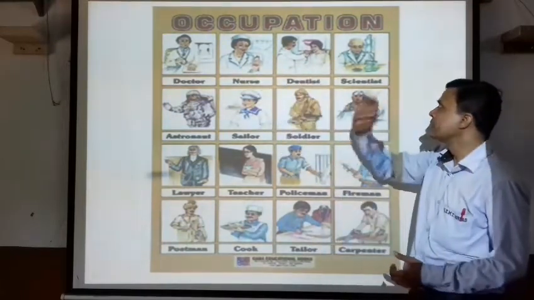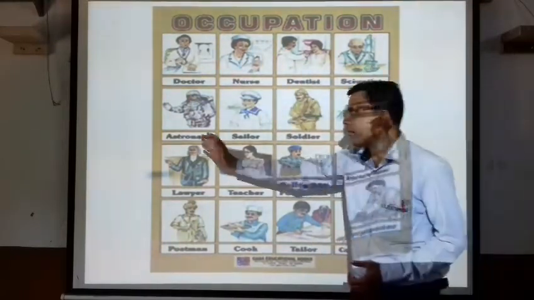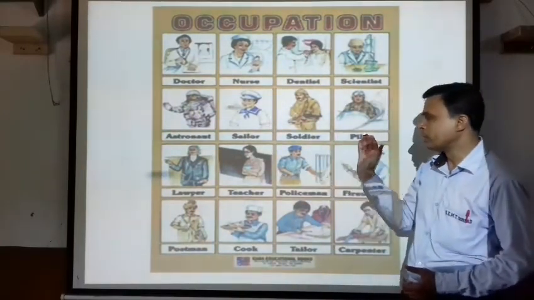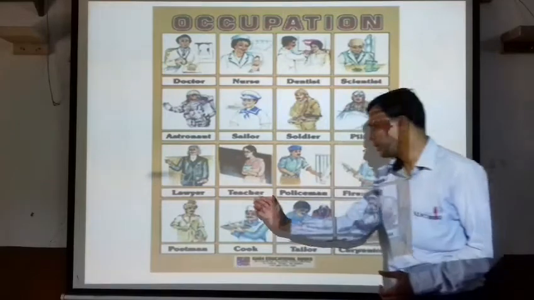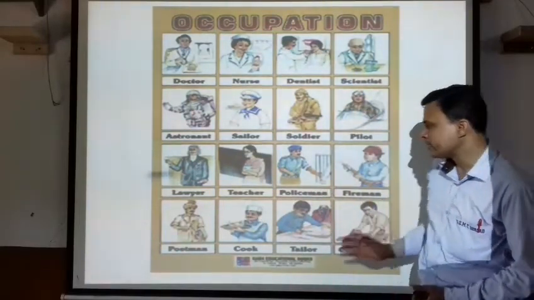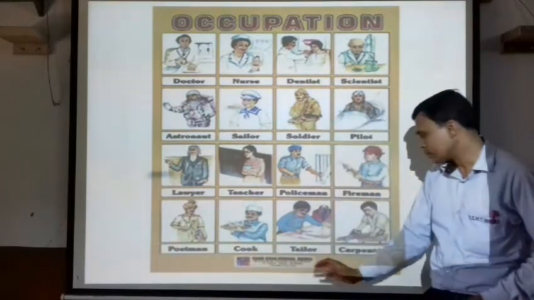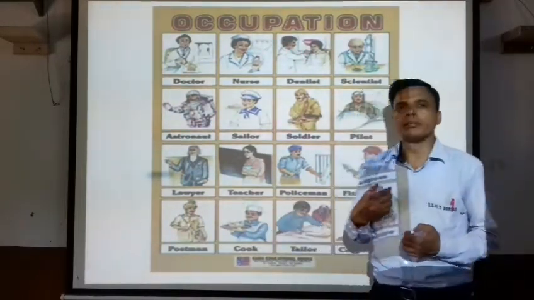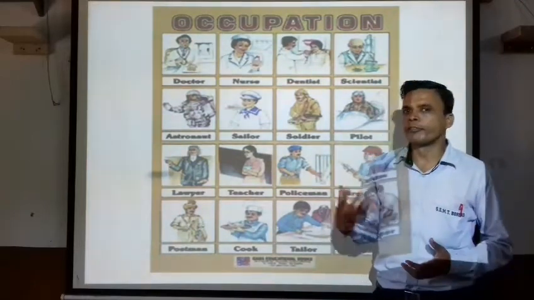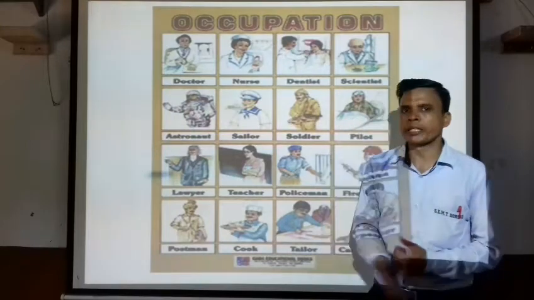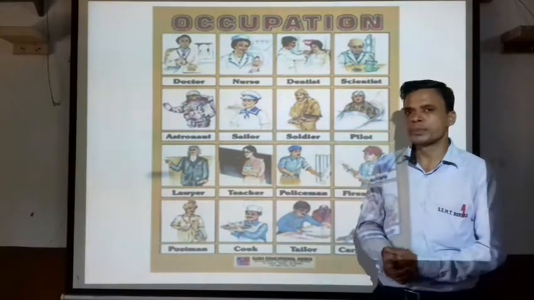You can see dentist, scientist, astronaut, sailor, soldier, pilot, lawyer, teacher, policeman, fireman, postman, cook, tailor, carpenter. Some people wear uniforms, a particular dress.